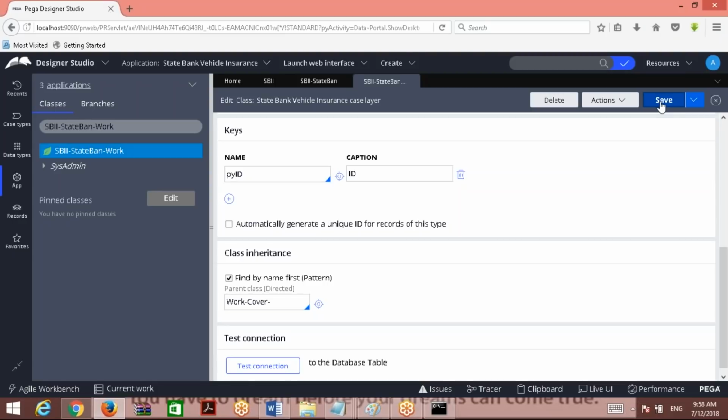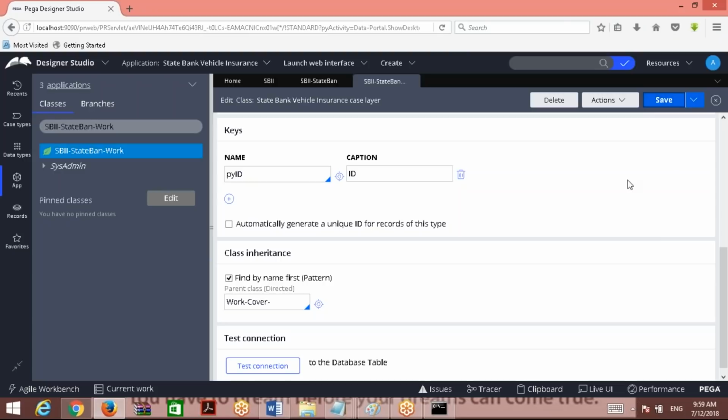The classes which are before the current class in the pattern are the parent classes. That is pattern inheritance. What is direct inheritance? Direct inheritance means the class which is specified as the direct parent in the class rule form under the drop down parent class directed. That is the direct parent. That is direct inheritance.